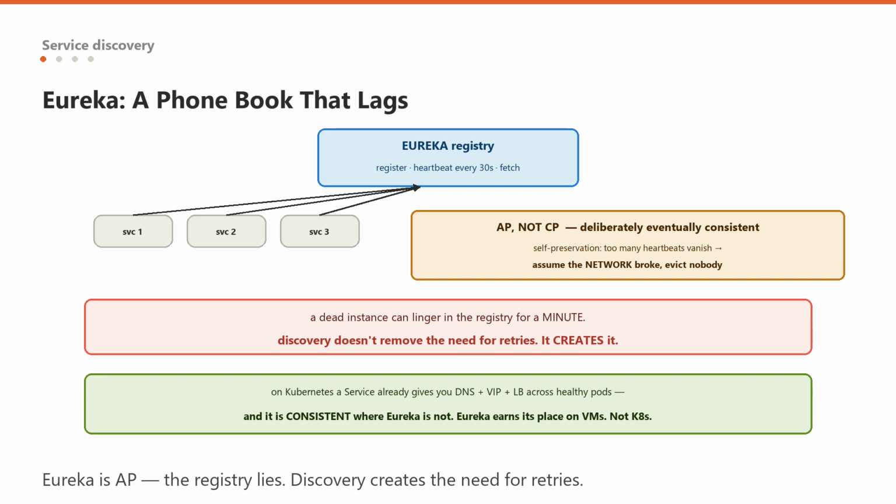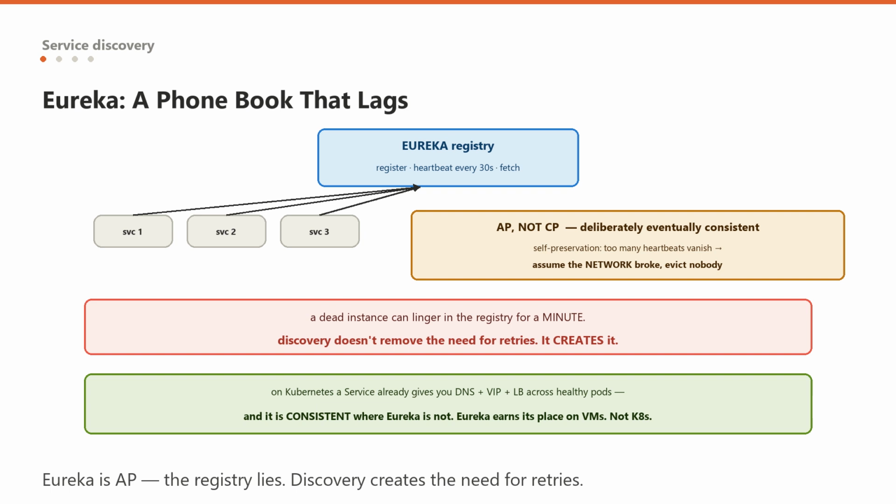If too many heartbeats vanish at once, Eureka assumes the network is broken rather than the services, and stops evicting anybody. That is the right call for a discovery system. A stale address that might work beats no address at all, but you must understand the consequence. A dead instance can linger in the registry for a minute or more, and your clients will try to call it. Which means discovery does not remove the need for retries and circuit breakers.